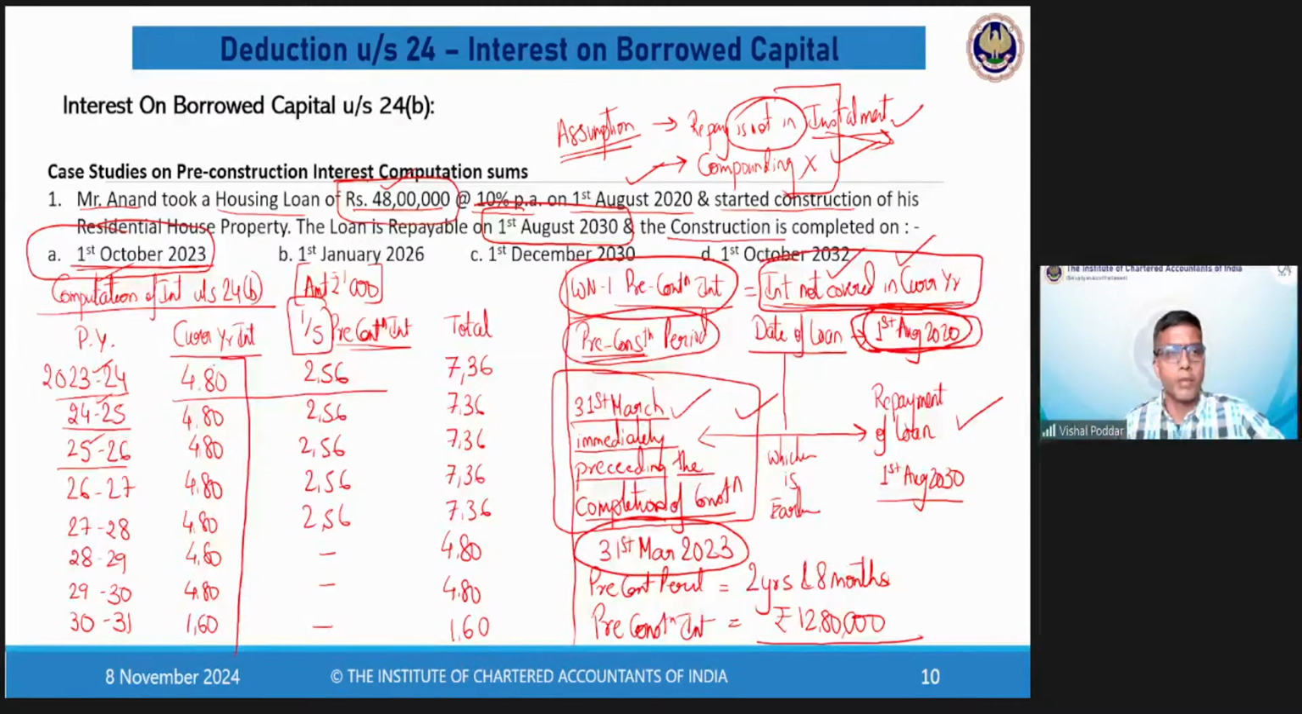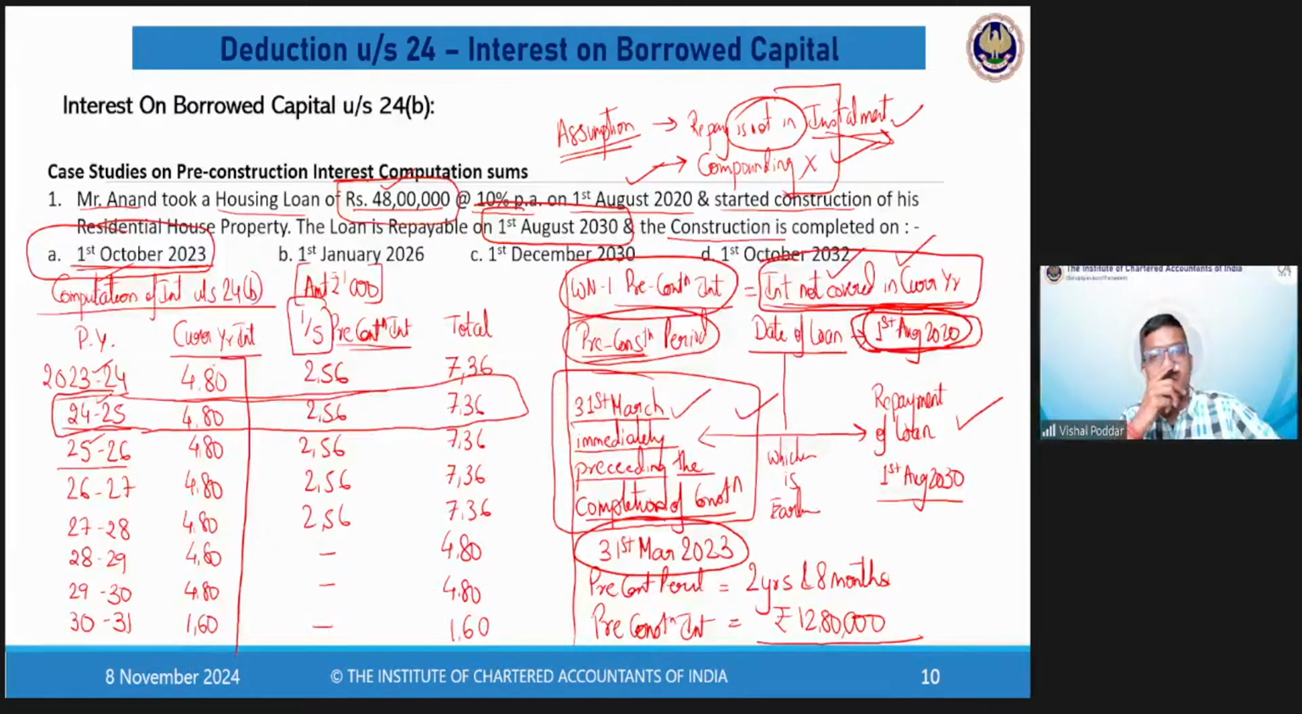Now, since we are in this year, this is the year for which we are supposed to give our answers in exams. If the question asks you what is the pre-construction interest eligible for previous year 24-25, you will take 256. What is the interest eligible for deduction? You will take 736. So be clear as to what the question is asking, because MCQ questions are very tricky. You have to read the question very minutely. Otherwise, despite making the right calculation, you may get the answer wrong. This is the beauty of MCQs.